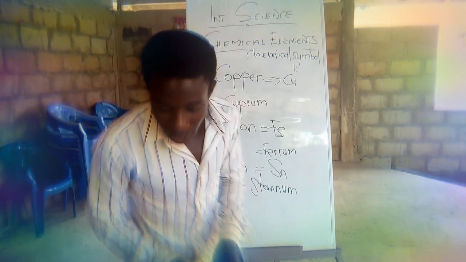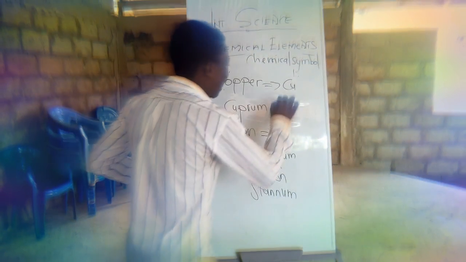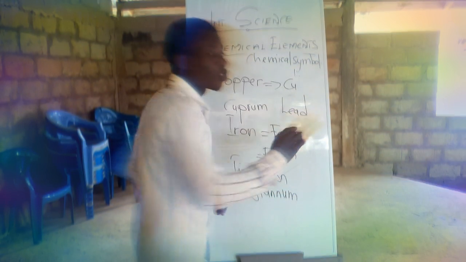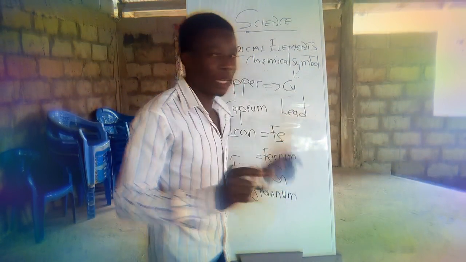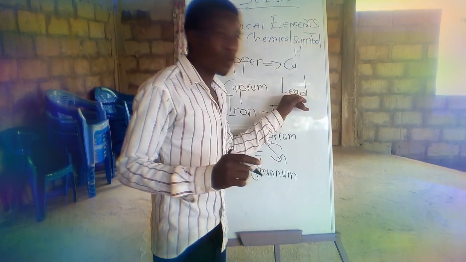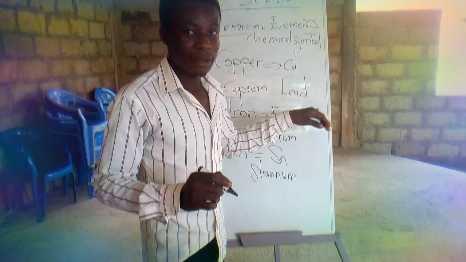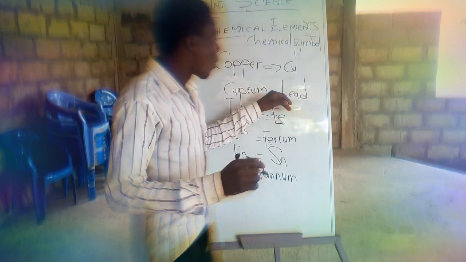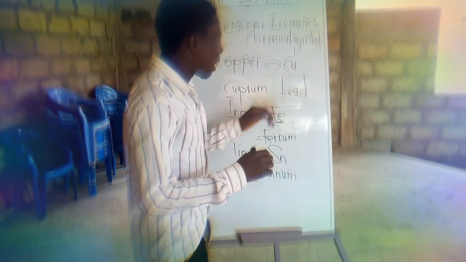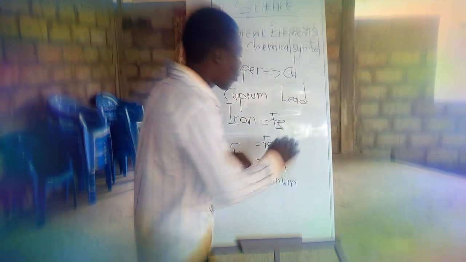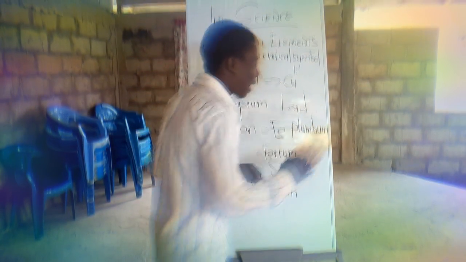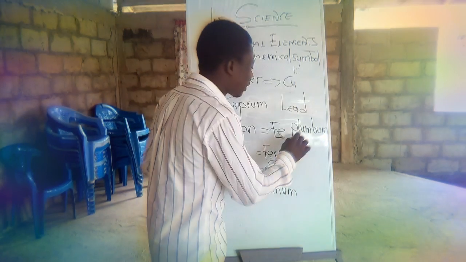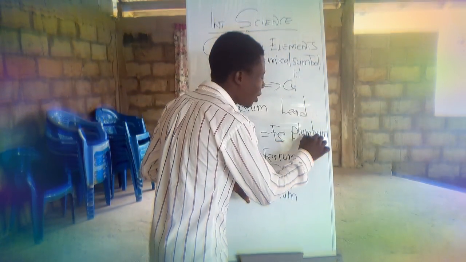Okay, and let's come to an element like lead. Lead too is not part of the 20 elements, but it is an element. Are you getting it? In Latin they call it plumbum, with the chemical symbol Pb.